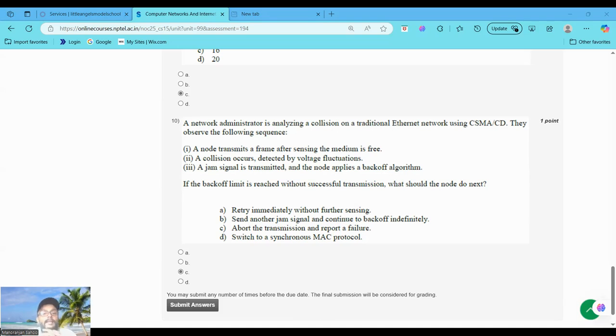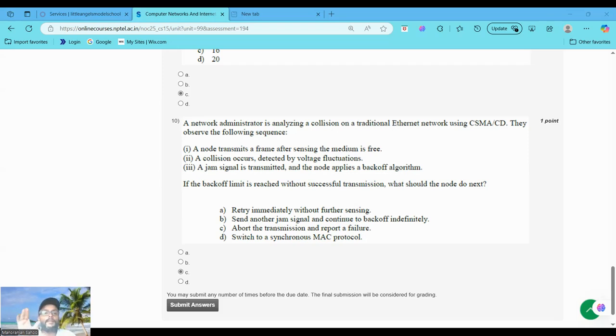In Ethernet with CSMA/CD, after a collision, a node sends a jam signal and ensures a backoff, doubling the contention window each time, up to a limit. The backoff limit is typically 10 in Ethernet, which refers to the maximum number of retry attempts. If the backoff limit is reached after the 10 collisions, the node assumes the network is too congested and aborts the transmission, reporting failure to the upper layer.